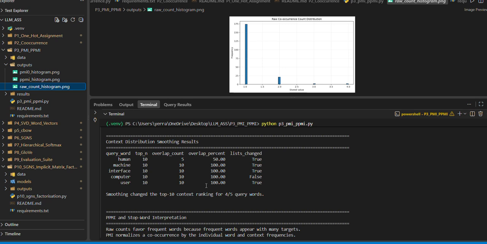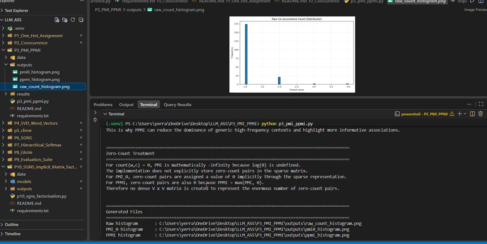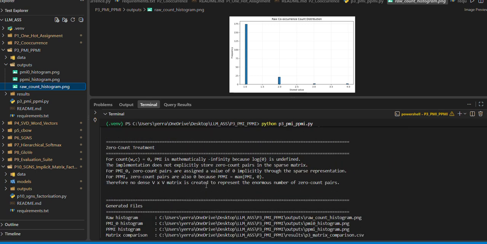PMI can give very high scores to rare word-context pairs. Therefore, very low frequency events can sometimes receive disproportionately high PMI values. This is one reason why minimum count filtering, PPMI, and smoothing are useful when building practical distributional representations.